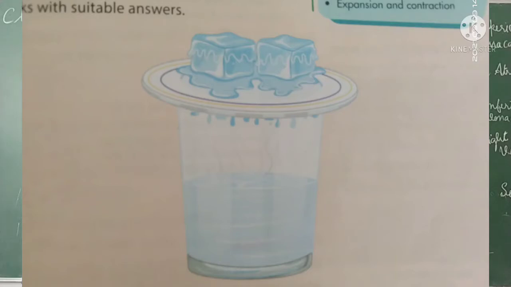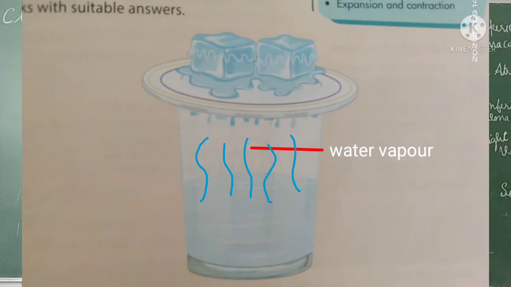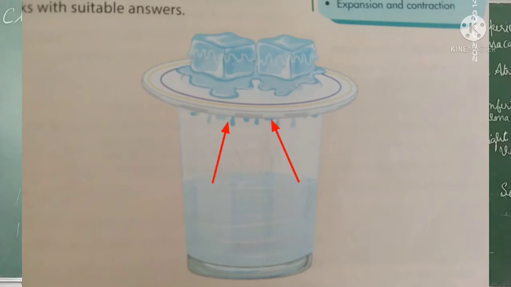And what you can see inside the tumbler, the hot water, you can see the vapors coming up, right? The vapors are hitting the surface of the plate. So when it is hitting, the water vapors are moving very freely. So what is the state of the water vapor now? It is gaseous state. That's why it can move freely and it can reach the surface of the plate. You can see in that picture.